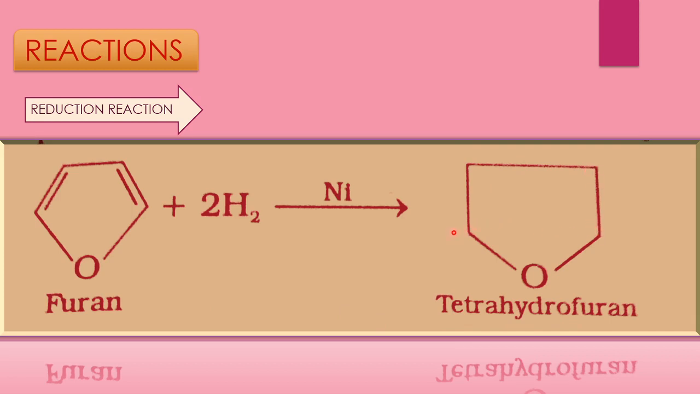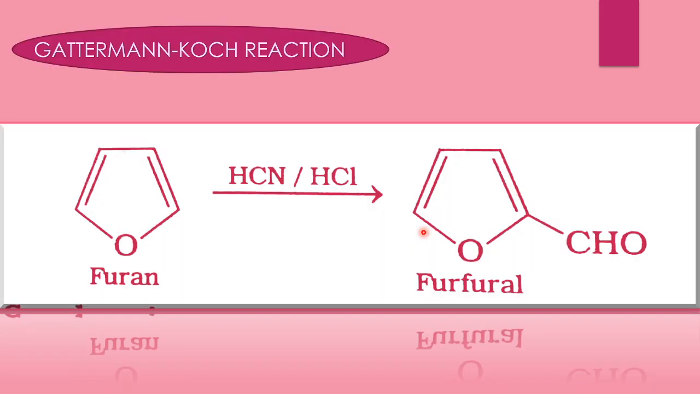Okay, the next reaction is the Gattermann-Koch reaction. In this reaction, furan reacts with hydrogen cyanide and HCl to produce furfural. Here it is actually the reverse reaction. In preparation, furfural goes to furan, and in the Gattermann-Koch reaction, furan goes to furfural.